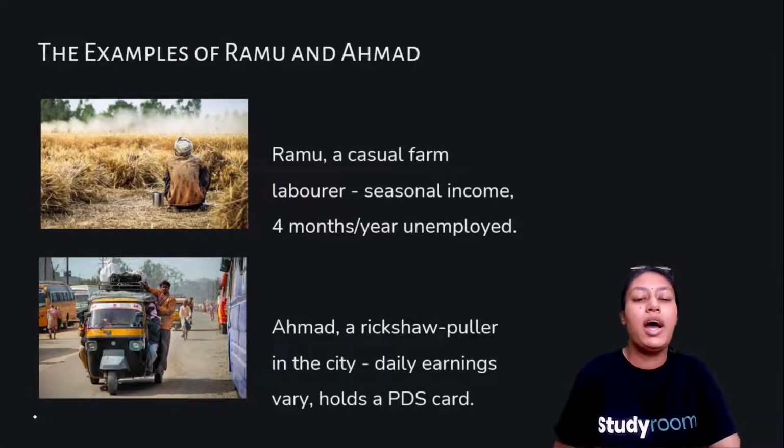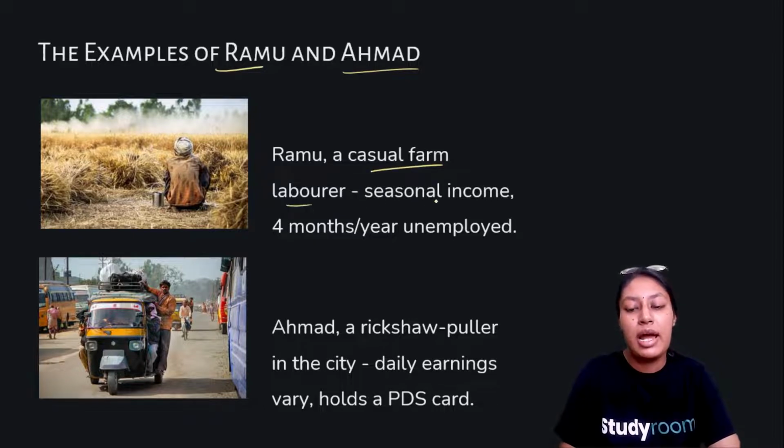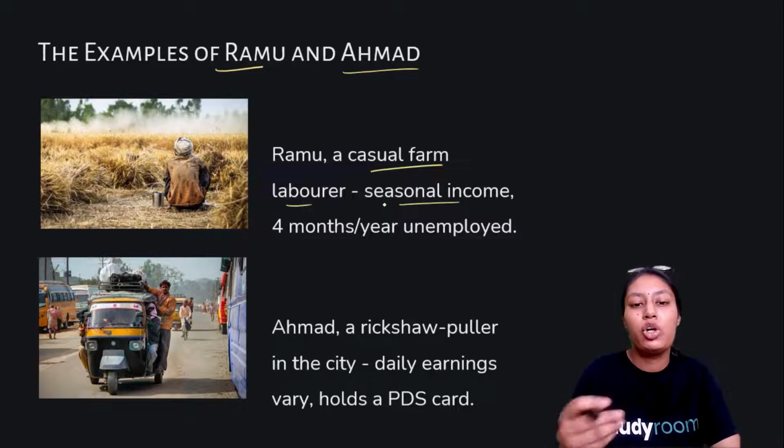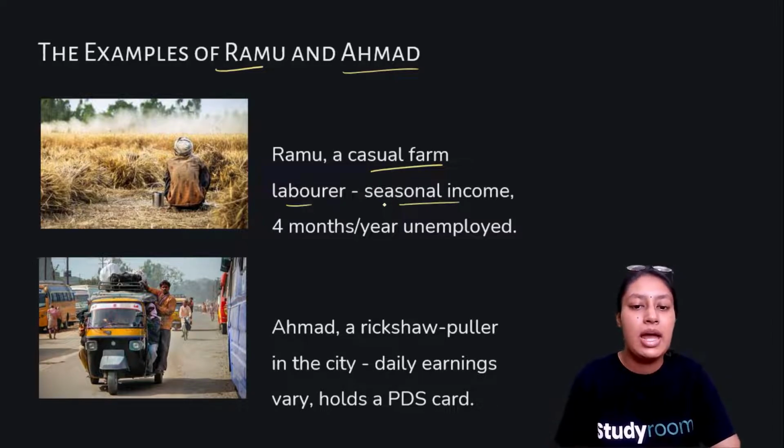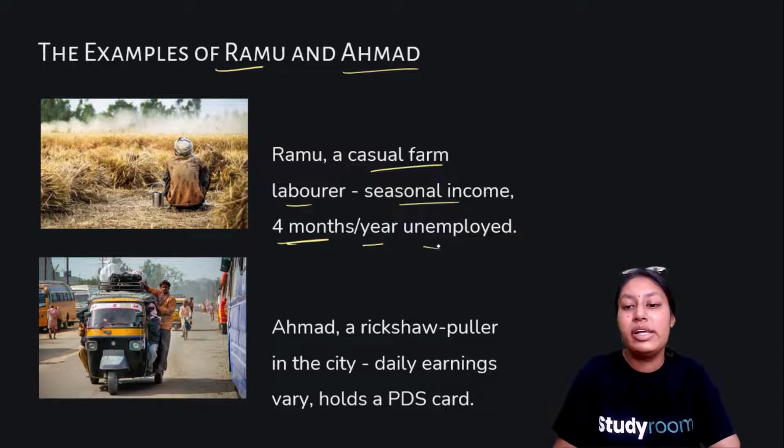Now, we have two examples here, one from rural areas and one from urban areas. So, the example of Ramu and Ahmad. Ramu is a casual farm labor and his income is seasonal. Whenever the crop grows, he will get money, and by the time there is no crop, there's no work in the field, he is unemployed, which is 4 months per year. So this was the story of Ramu in rural areas.